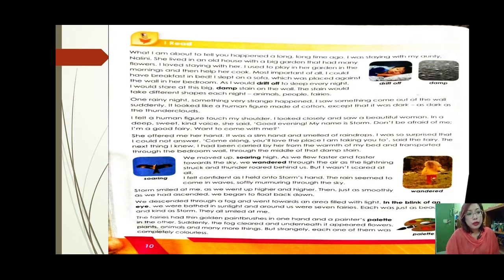So in this story, the author says that what I'm going to narrate to you happened a long time ago when I stayed with my auntie, not with my parents, rather with my auntie, and the name of the auntie was Nalini, and she had an old house, okay, but then there was a big beautiful garden outside the house which had wonderful flowers.